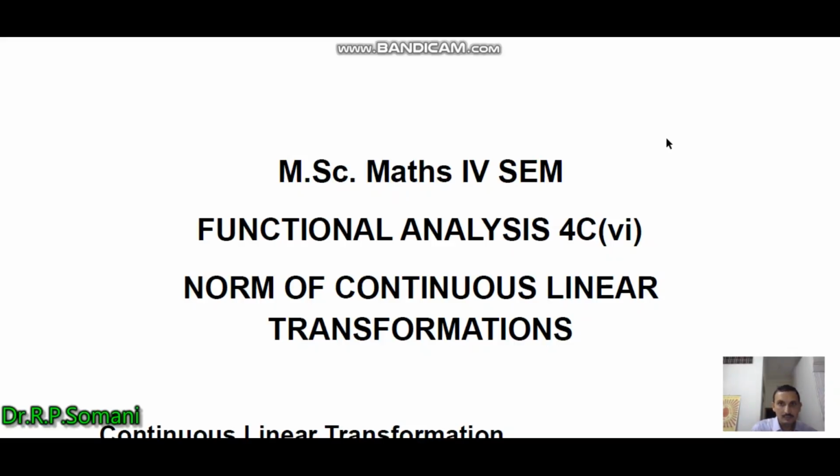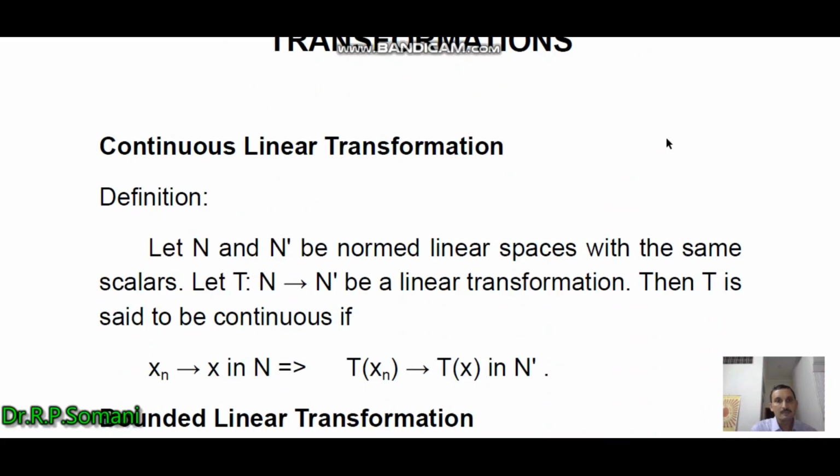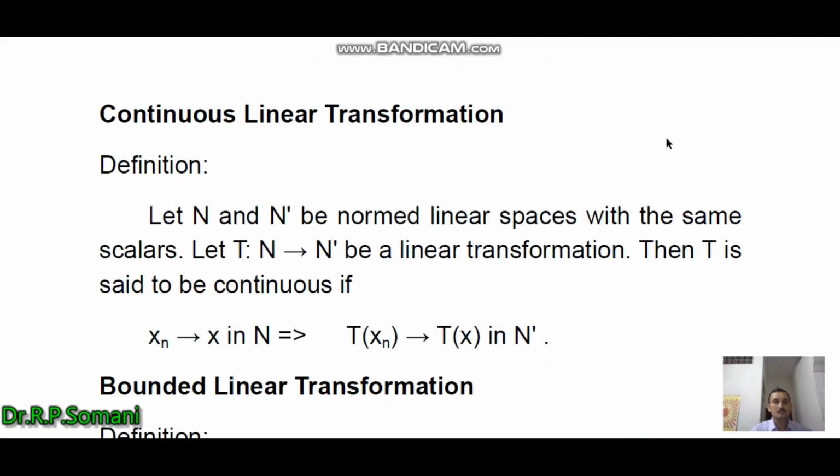So we first revise the definition of a continuous linear transformation. A linear transformation T from N to N' is continuous if xn tends to x in N implies Txn tends to Tx in N'.